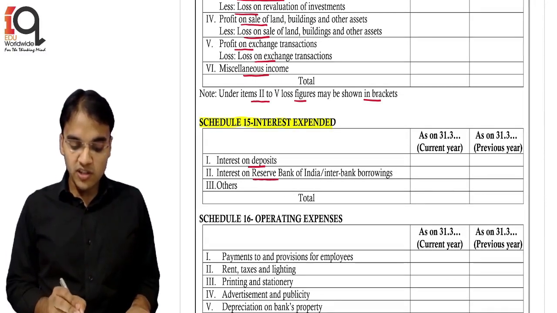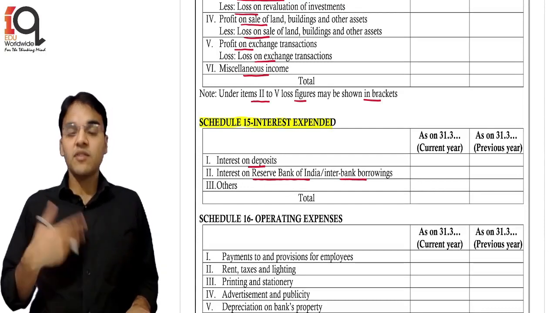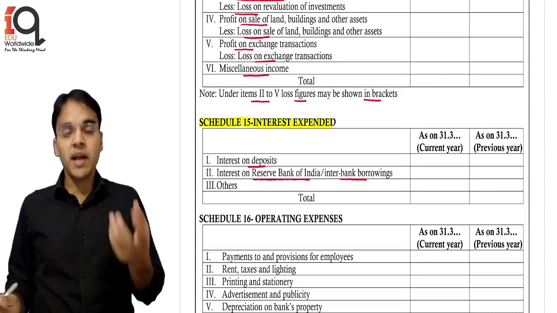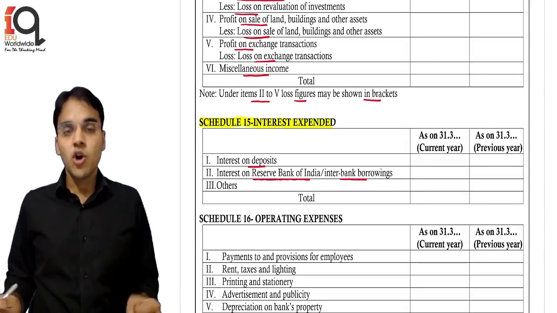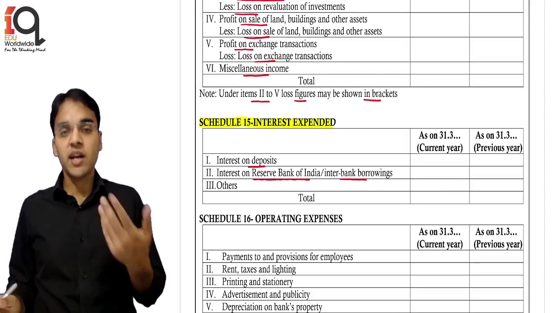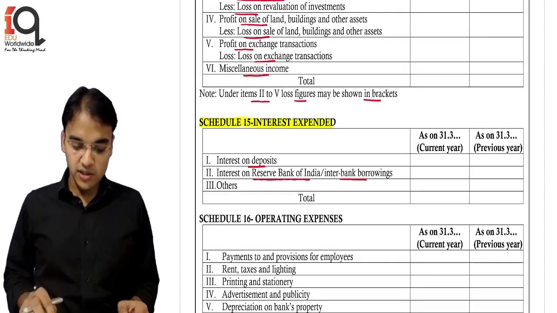Then interest on Reserve Bank of India or interbank borrowing. So that is the reverse. The bank has actually borrowed money from the RBI, or from other banks. On those borrowings, the bank is supposed to pay interest to them. So that is an expense for the bank, or another kind of interest.